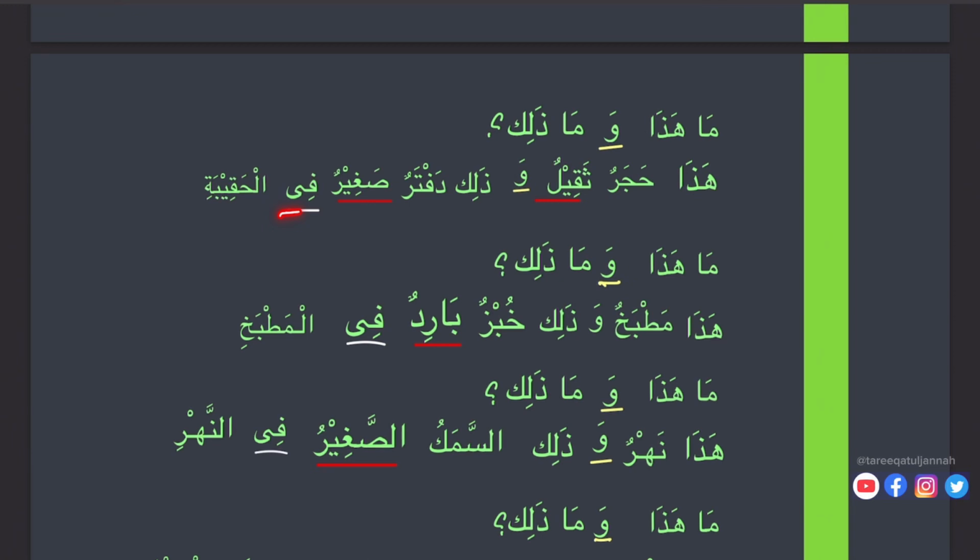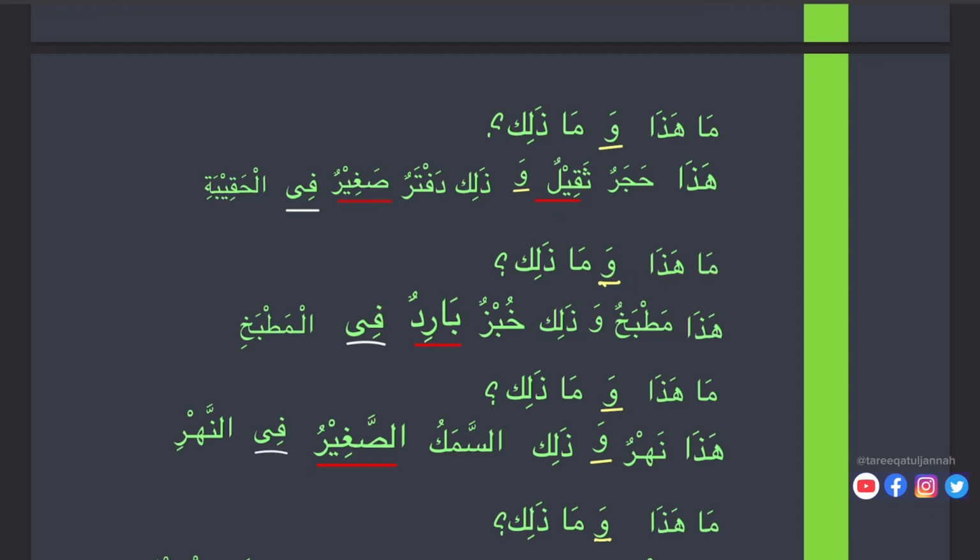Harfu jar, fi, and we studied that when there is harfu jar, there must be a noun. Okay, ism. So ism majroor, always the ending will be in kasra, as long as it's not mabni. So I'm using this term so that when we study about mabni, all students should have in mind that this term is not new.